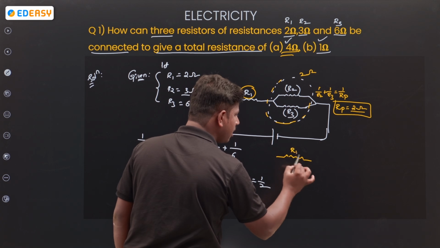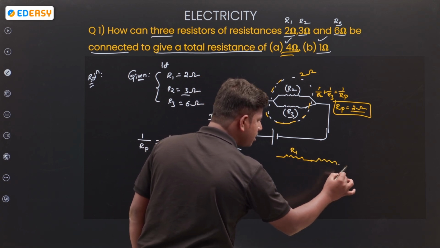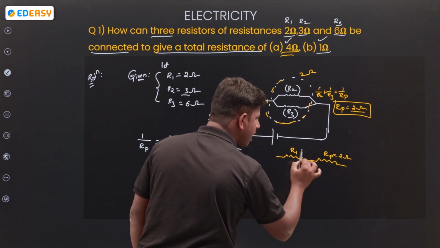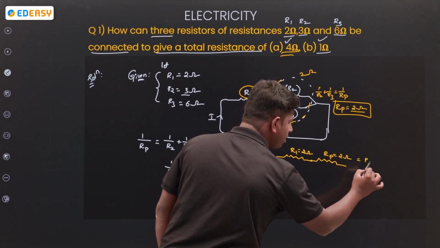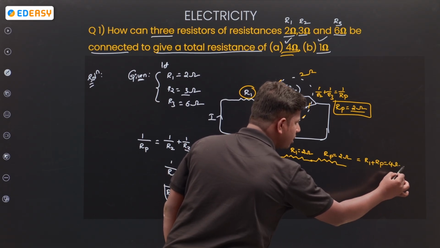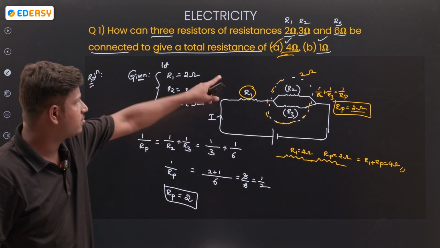This is R1, and to this R1, they connected the Rp value in series. Rp value how much? 2 ohms. R1 value how much? 2 ohms. Then the total value R1 plus Rp is equal to 4 ohms. You got it? 4 ohms. So the first one is completed.